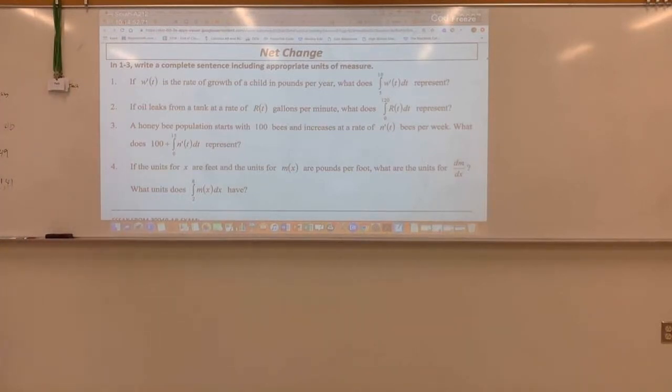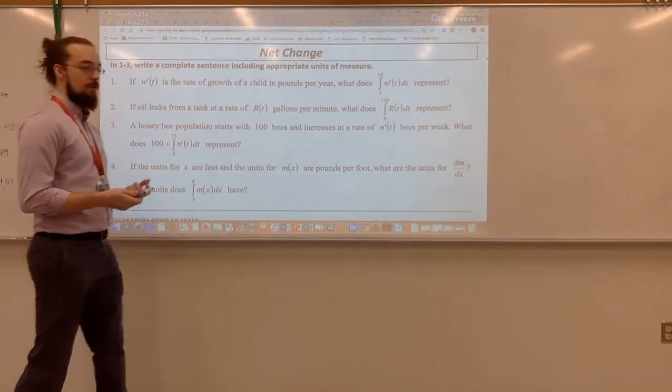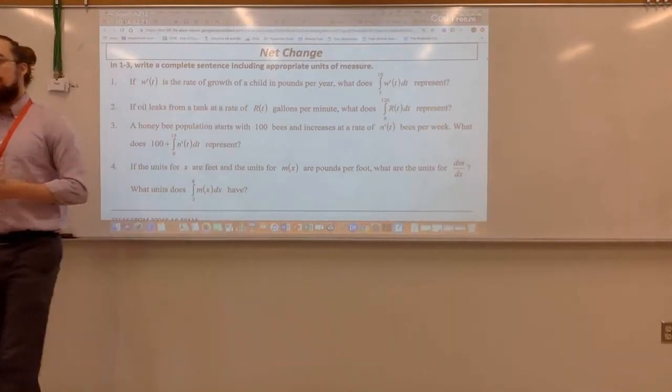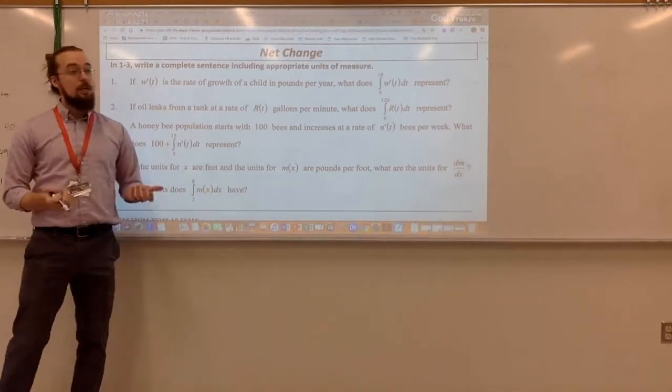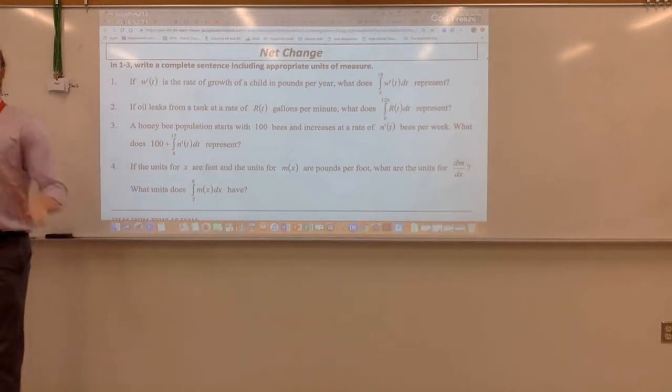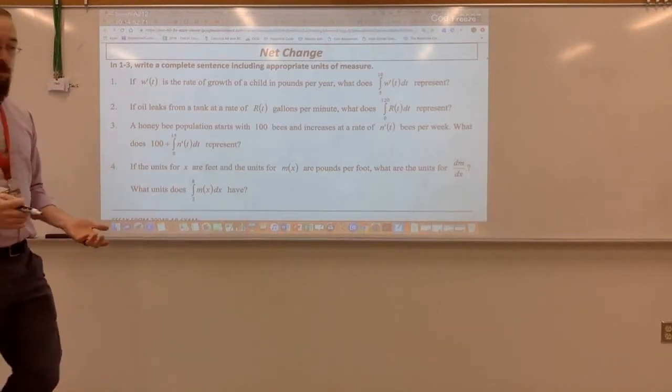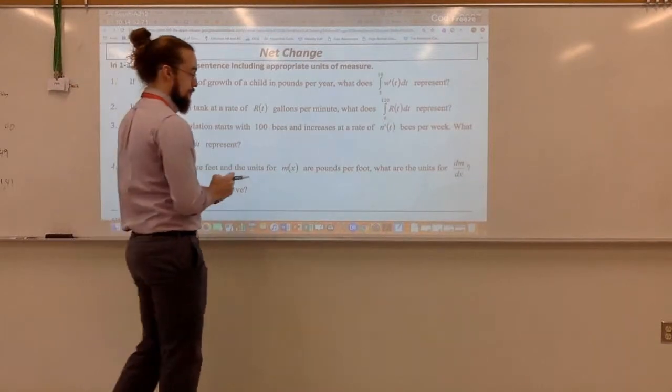Think about a velocity function. The units for velocity would be meters per second, or miles per hour, something like that. If I take the derivative of that, I would get acceleration, which would be meters per second squared, or miles per hour squared.